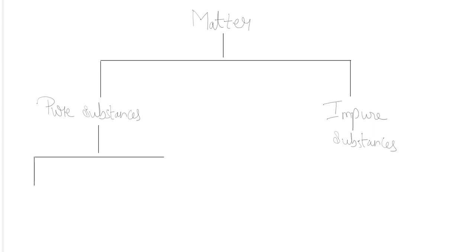One is element and another one is compounds. Elements, okay, and compounds. Similarly, impure substance can be divided into mixture, and this mixture can be divided further into two parts.